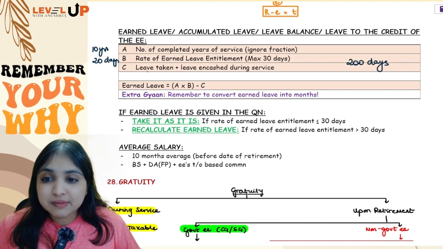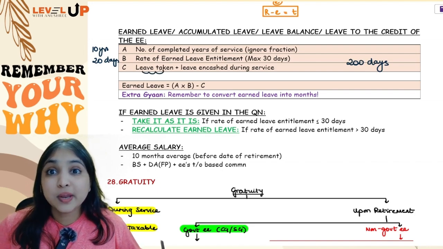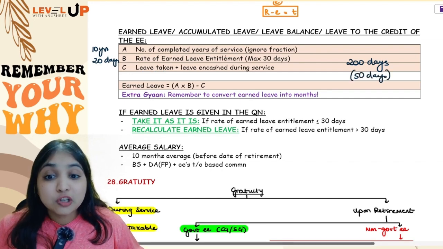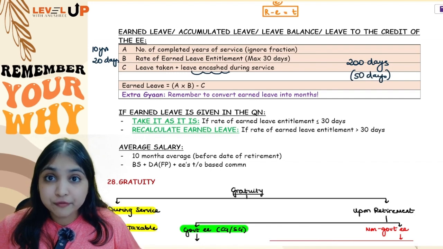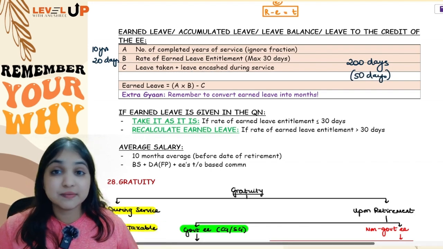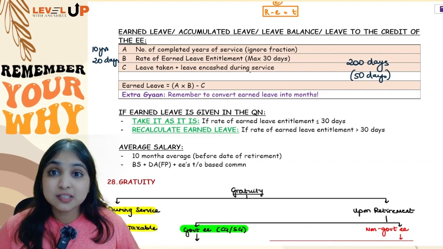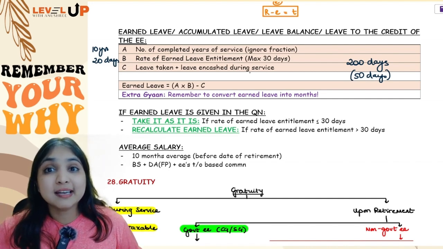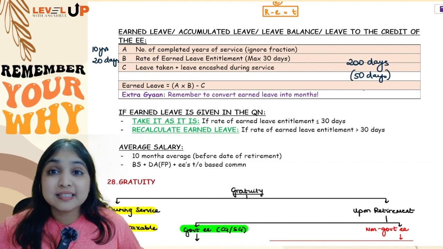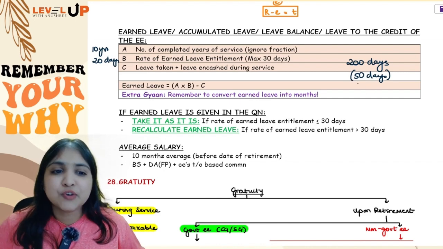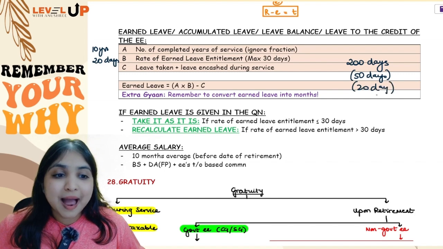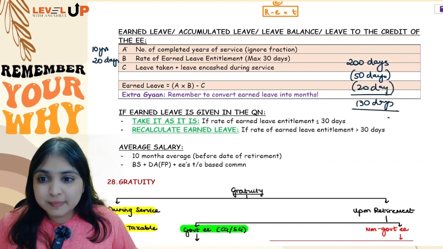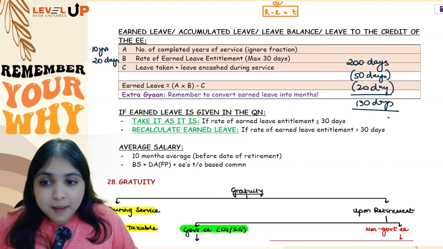Okay, from this we will subtract how many days leave your employee has already taken. Let's say employee has already taken 50 days leave. You will also subtract whatever number of days of leave it is already encashed during service. Nothing but for how many days of earned leave the employee has already taken leave salary during service. So he has received leave salary during service for, let us say, 20 days. Okay, so the balance 130 days, this will become your earned leave. So earned leave will be nothing but A into B minus C.